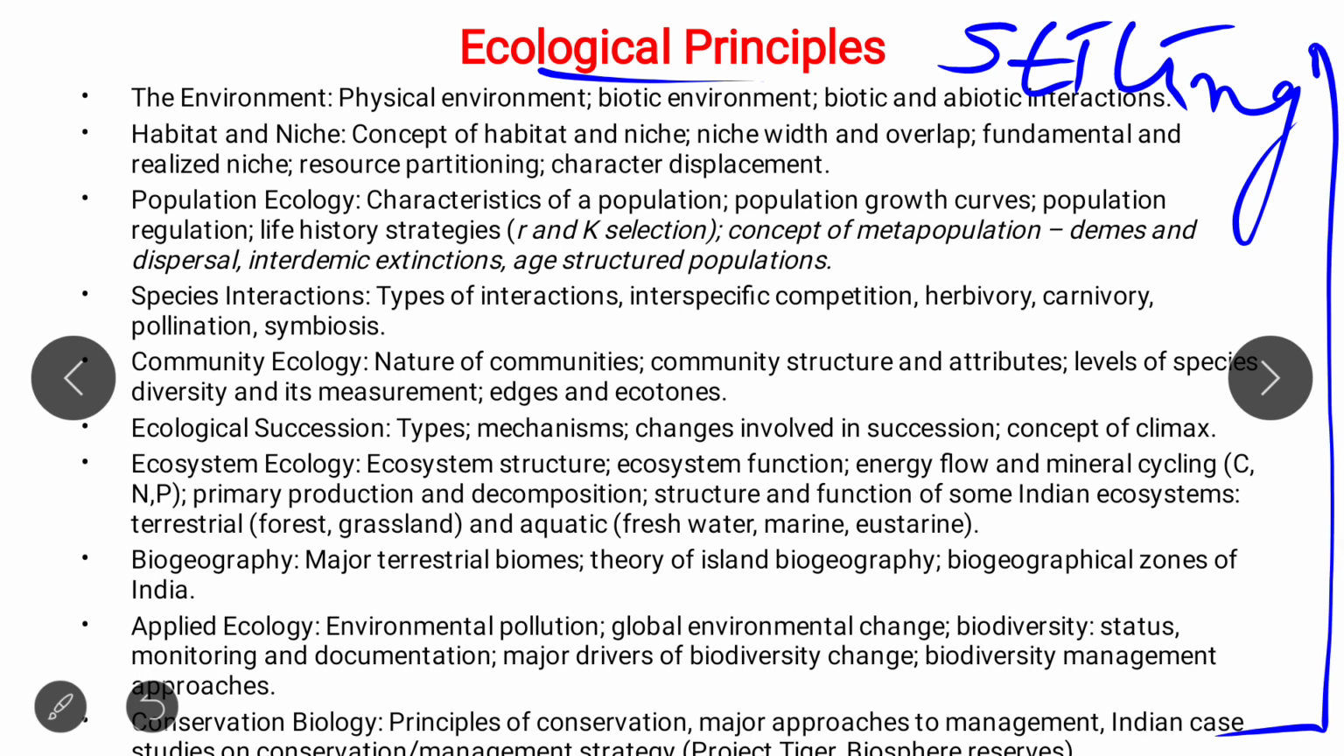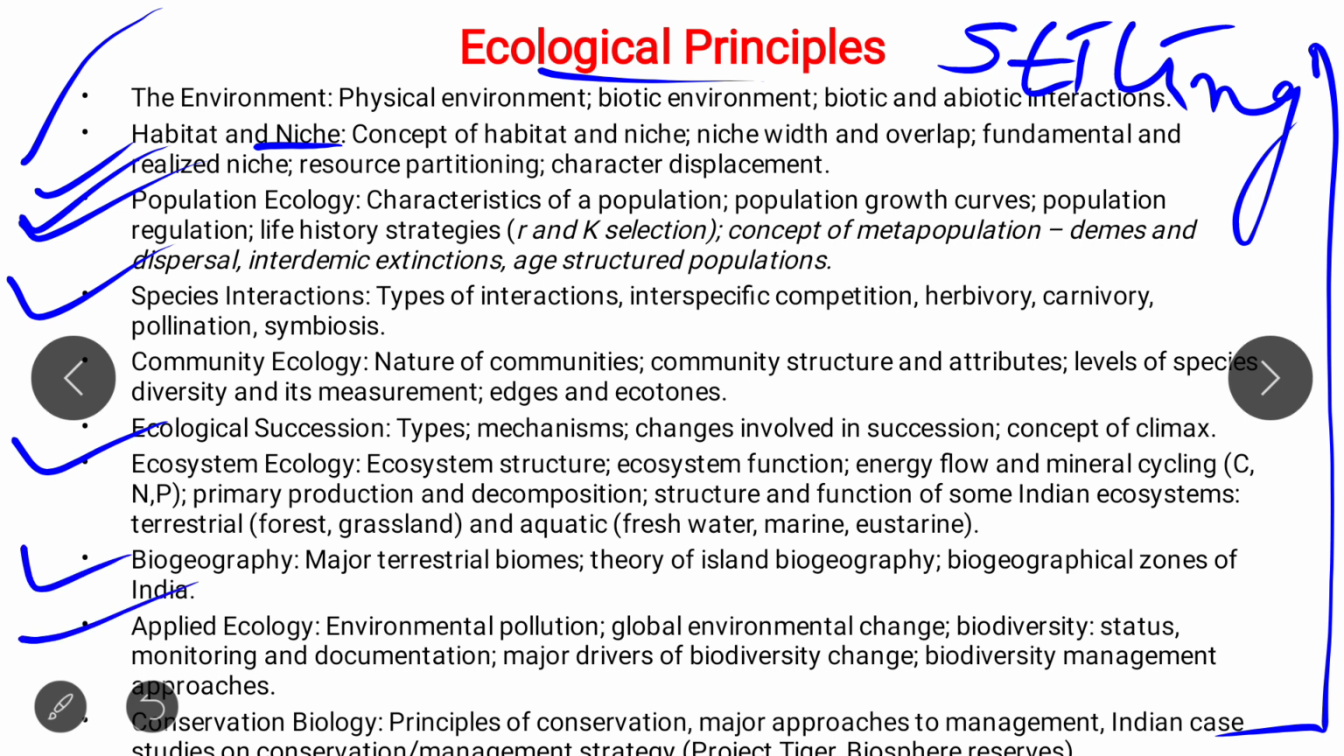So you can read it very easily. And I will also cover all these topics. We are going to cover all these topics on Biosmart Academy. So please read habitat, niche, very important, population ecology, very important, species interaction, community ecology, ecological succession, biogeography, applied ecology, all these are important.